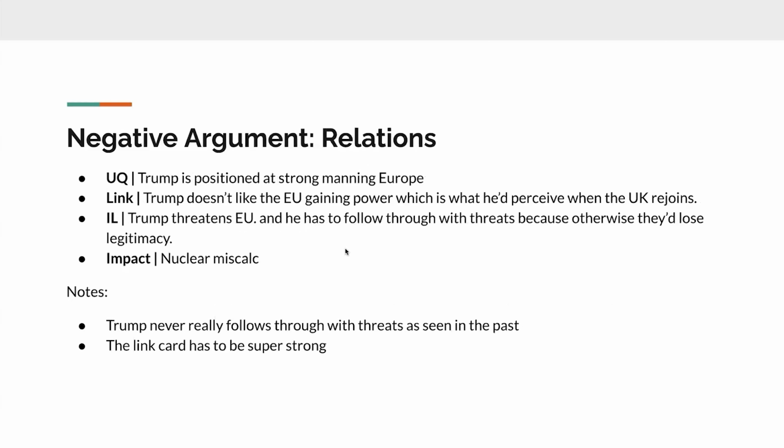The next argument is the relations argument. Basically, this argument is that Trump is positioned as strongmanning Europe, thinking he's the big dog, threatening them with tariffs, etc., as you've seen this year. The link says that Trump doesn't like the EU gaining power, which is what he'd perceive when the UK rejoins the EU, because Britain strong plus EU strong makes an even stronger country.